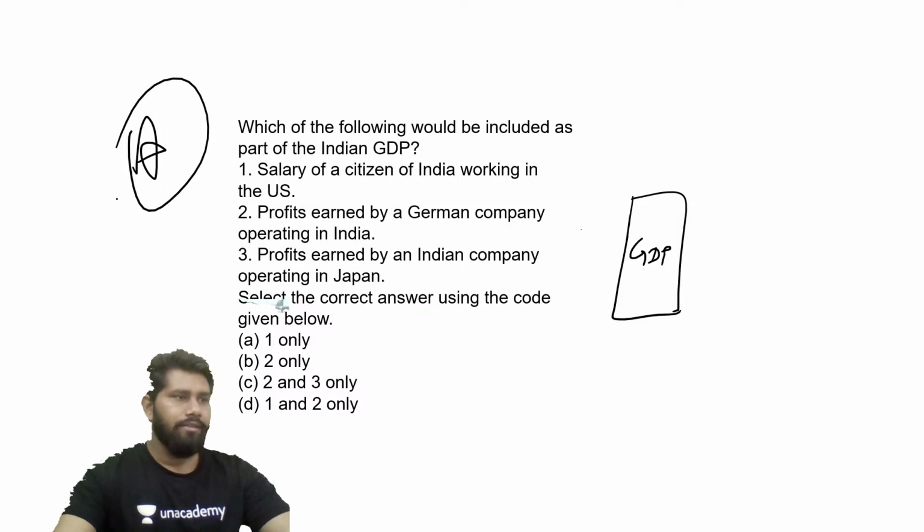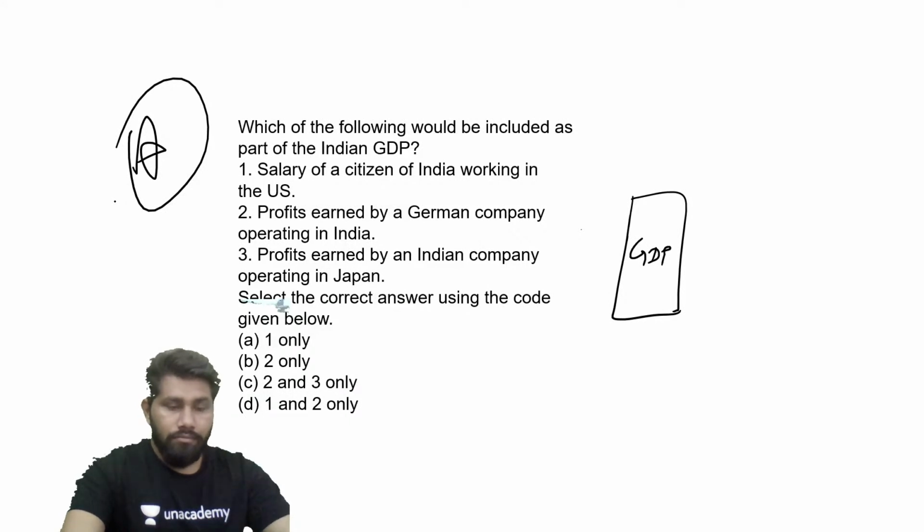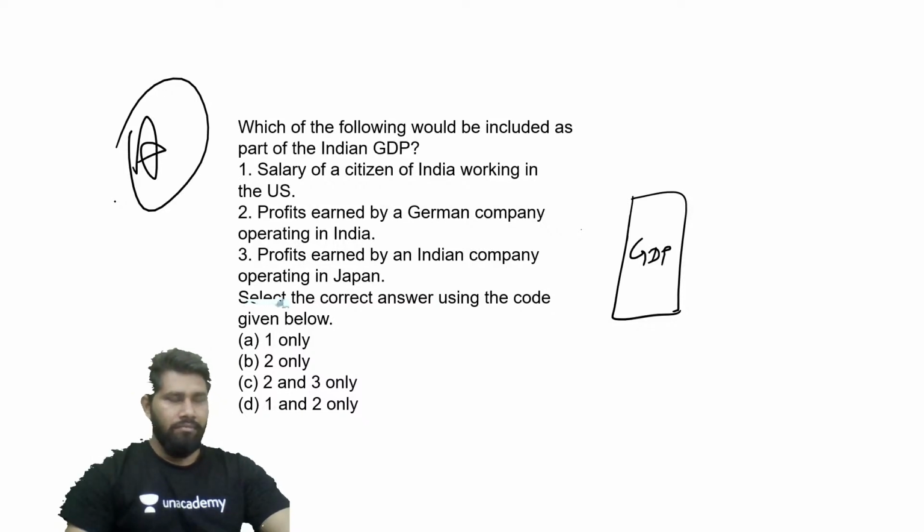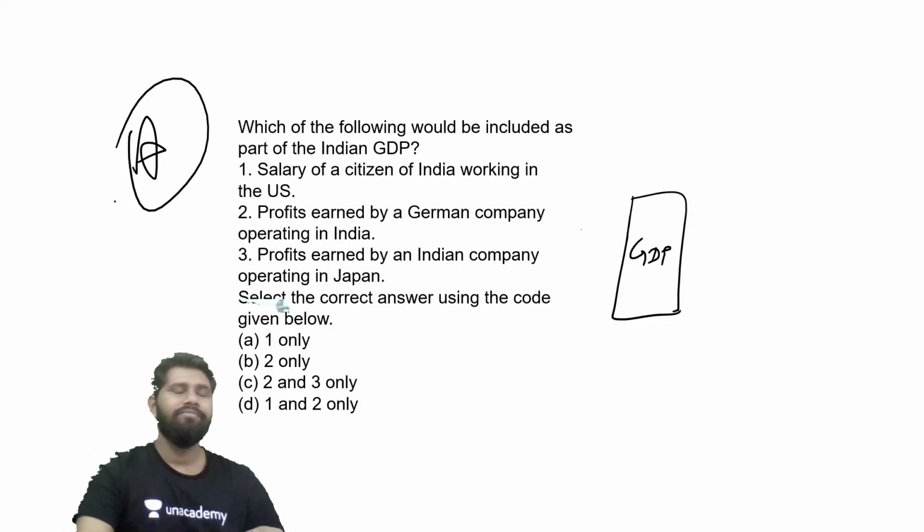So to start the discussion, let's start the discussion of this particular question. What can be the correct answer in this regard? See, the very basic concept of the GDP, it means, guys, all kinds of final goods. Try to understand the concept. Try to understand the logic behind the GDP.